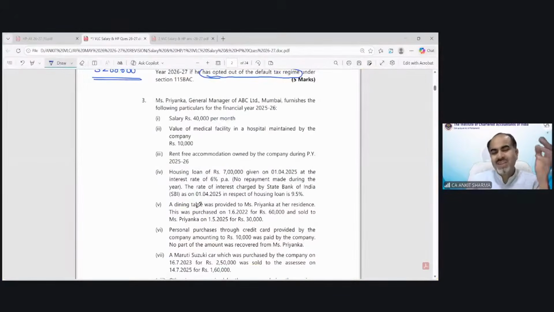So you can see you just need to read the question, just follow the provision and apply it without being panicked or nervous. If you apply the provision, that would be the best case scenario to solve a question. If you are nervous, if you think how I am going to solve the question, then a problem is there. I have noticed whenever a student reads the question, he tries to solve the question completely. Suppose I am reading this question number 3.